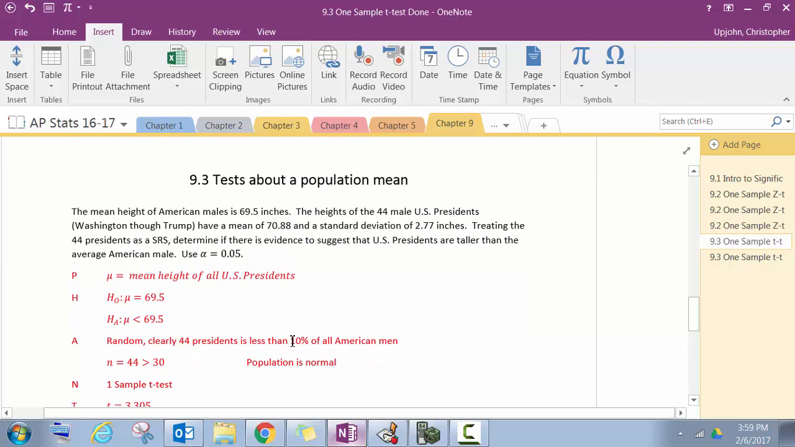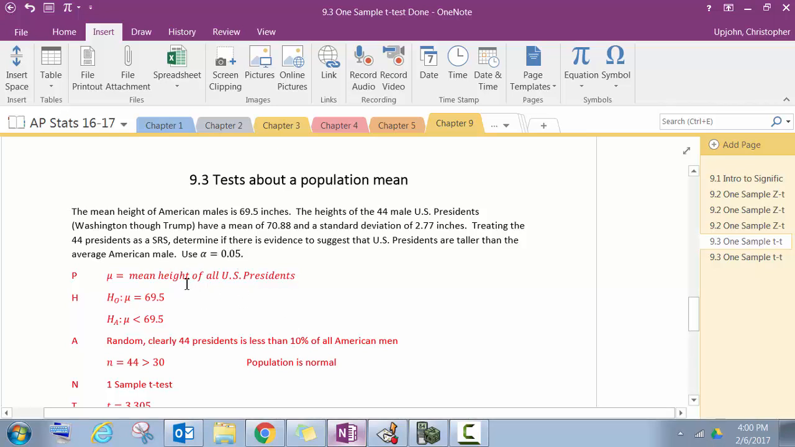We have another problem here. The mean height of American males is 69.5 inches. Heights of the 44 male U.S. presidents, Washington through Trump, have a mean of 70.88 and a standard deviation of 2.77 inches. Treating the 44 presidents as the SRS, determine if there's evidence to suggest that presidents are taller than the average American male. Alpha is 0.05.